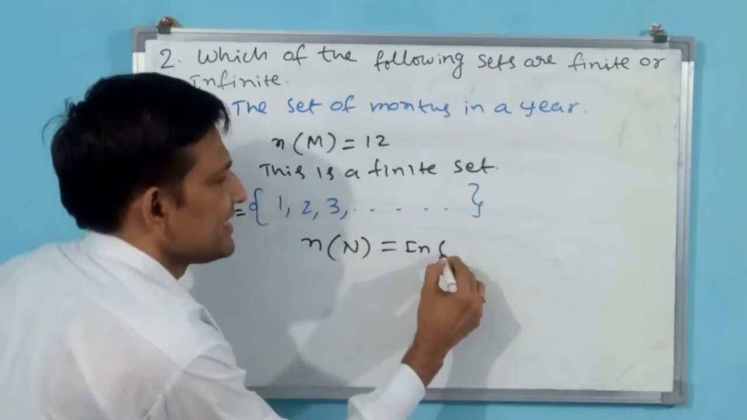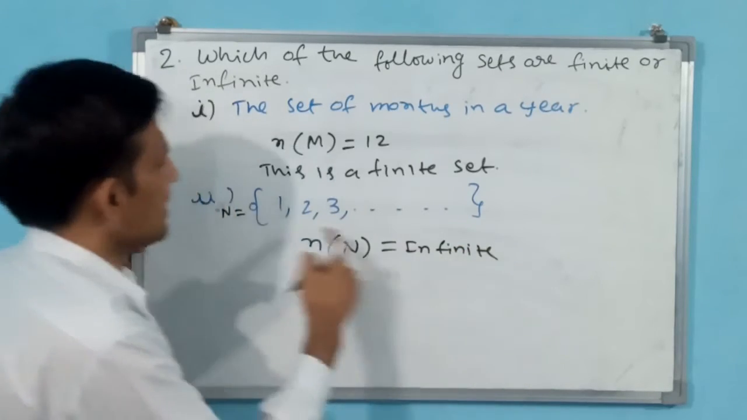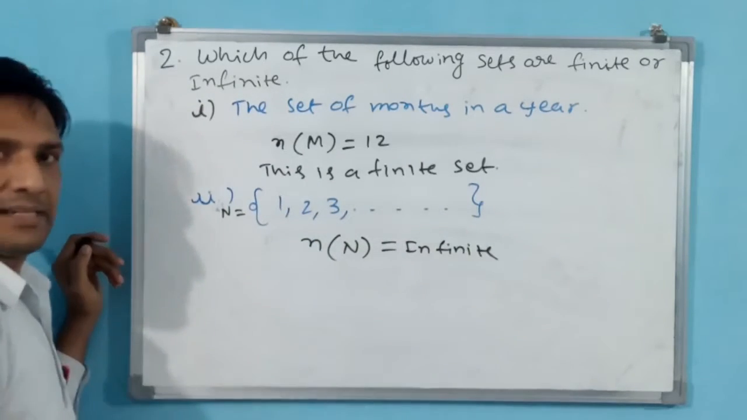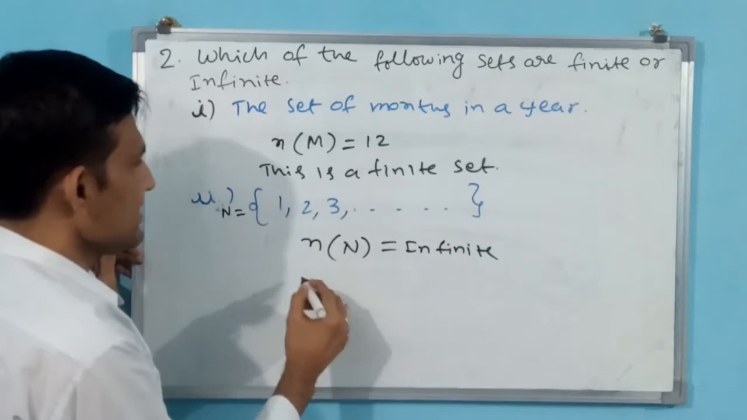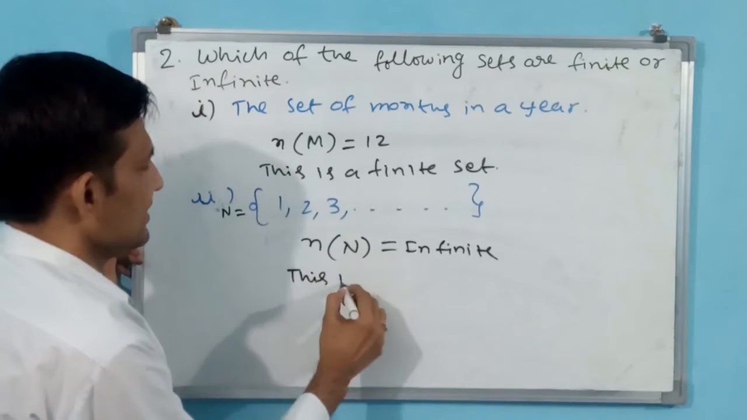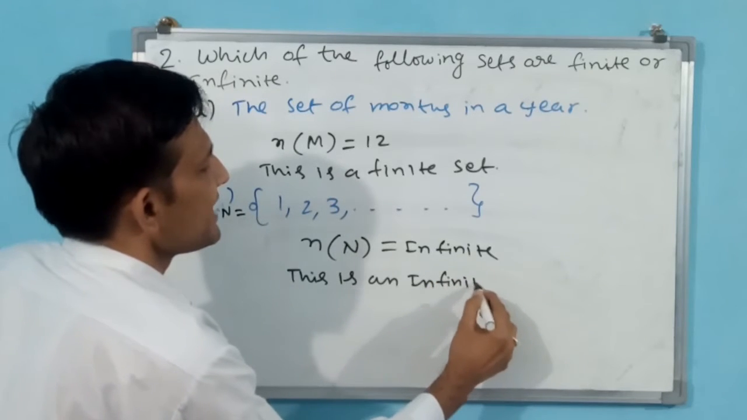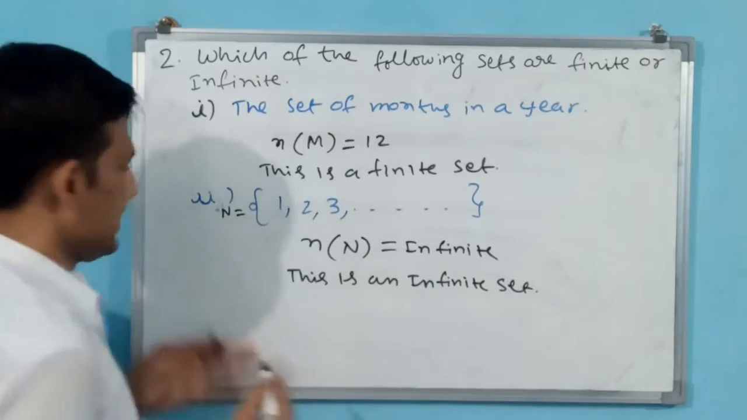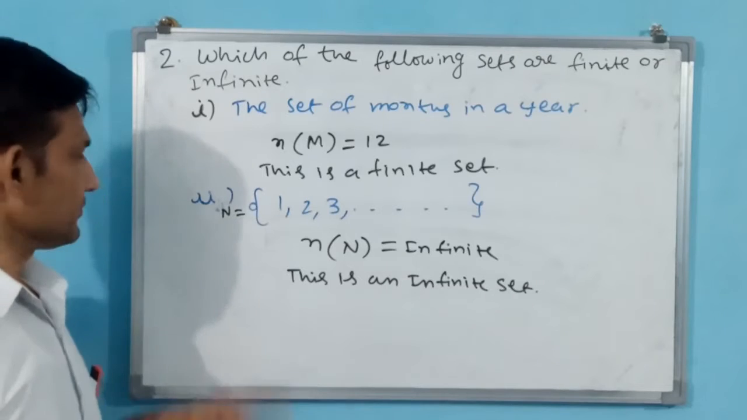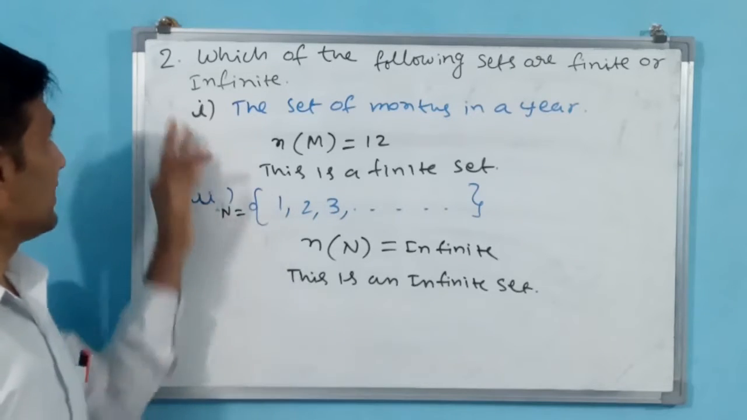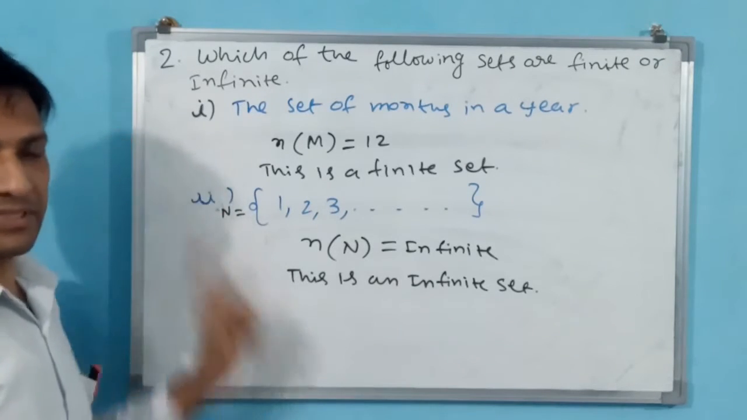Infinite. Why? Because there is no limit. Dot dot dot. Now you write this is an infinite set. This is an infinite set. That's all. This is the answer for the second part of the second question.